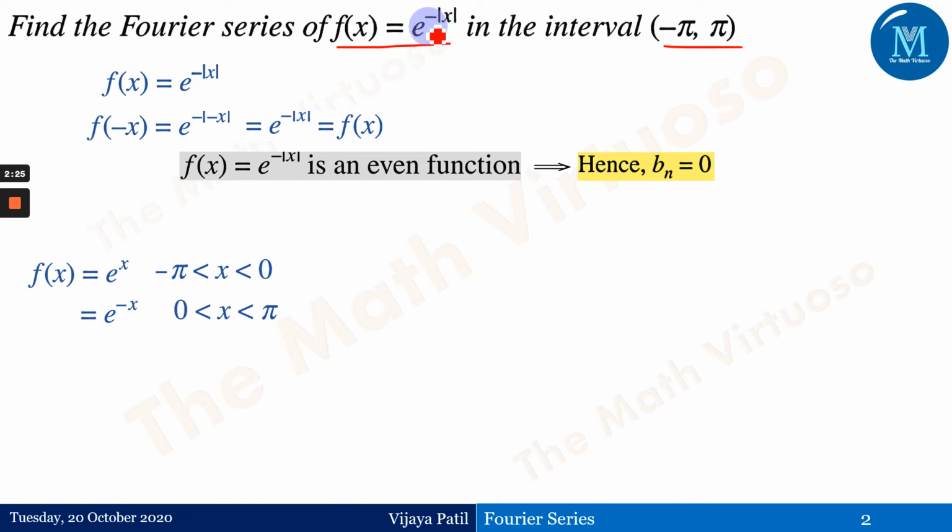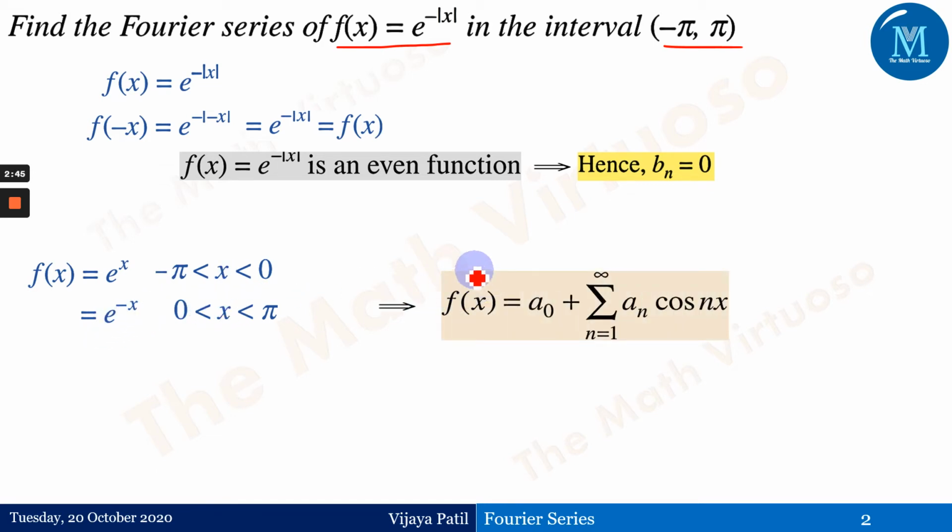It is e to the power minus of mod of x. Otherwise, if we have the modulus function exactly opposite, the intervals are exactly opposite to whatever has been given here. But the function here is e to the power minus of mod x, and that is why it is e to the power x in the interval minus pi to 0, and e to the power minus of x in the interval 0 to pi. Then the Fourier series here is equal to a0 plus summation of an cos of nx.